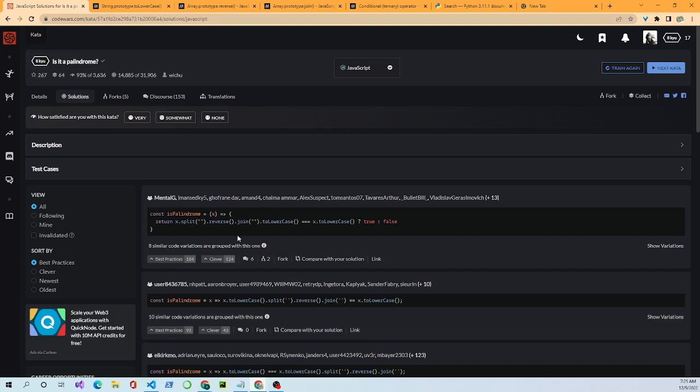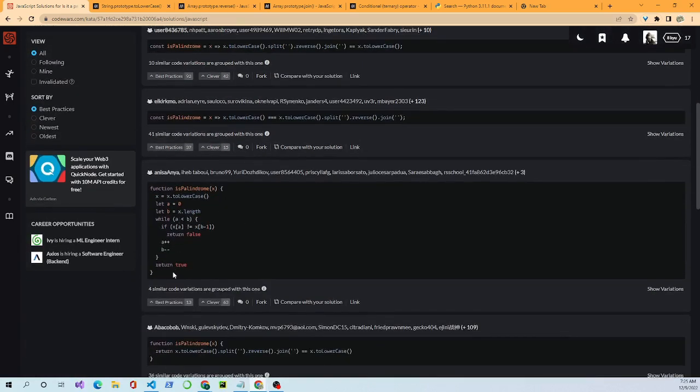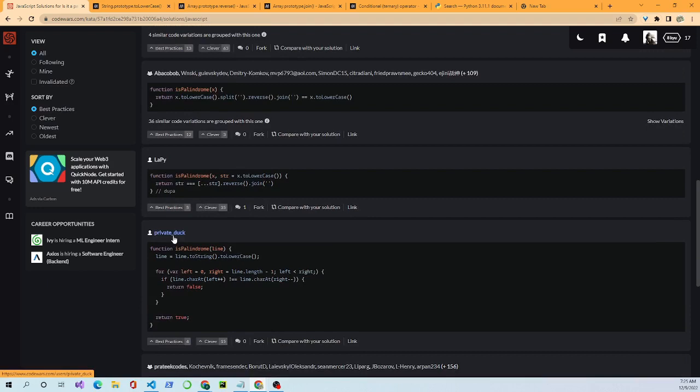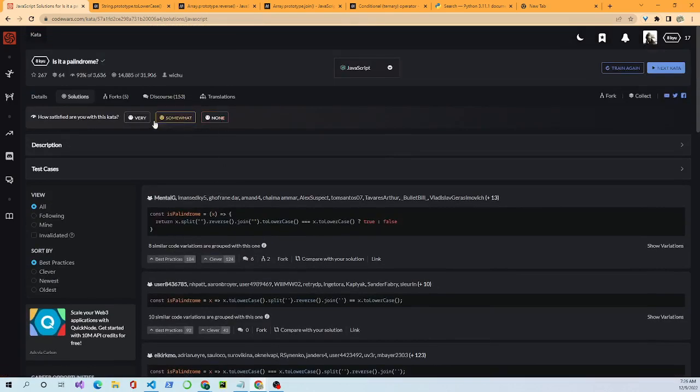People try to get this code broken down into one line, but as long as you understand what you're doing and you make it work, I think at first that's the best way. Just make the solution work and then start refactoring it and slimming it down and making it take up less space. Okay, so we've solved it in JavaScript. We're satisfied with the kata.